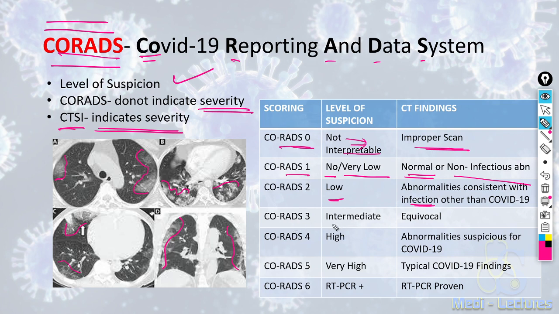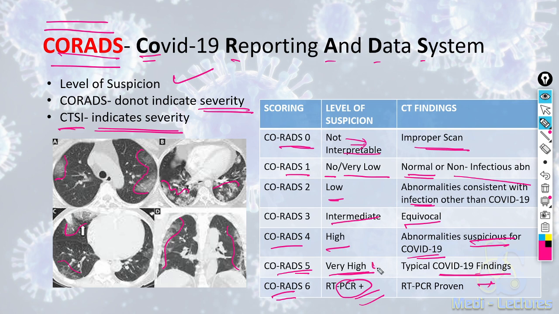CORADS 3 has an intermediate suspicion level and the findings are equivocal. CORADS 4 has a high level of suspicion. It is highly suspicious of COVID-19. CORADS 5 denotes a very high level of suspicion with all the typical COVID-19 findings. And CORADS 6 is when the patient is RT-PCR positive, irrespective of the CT findings.